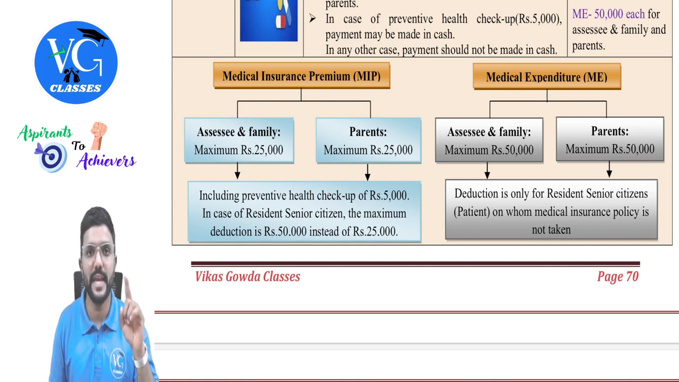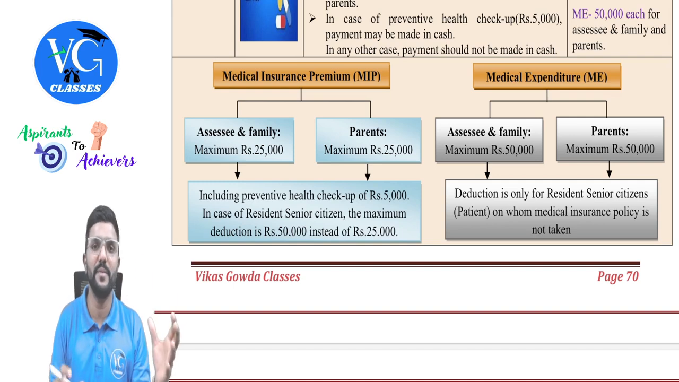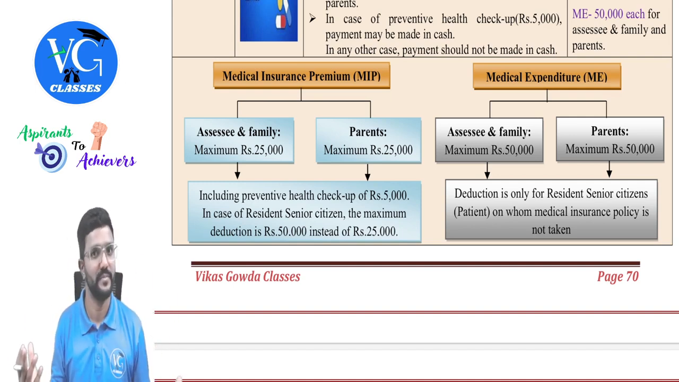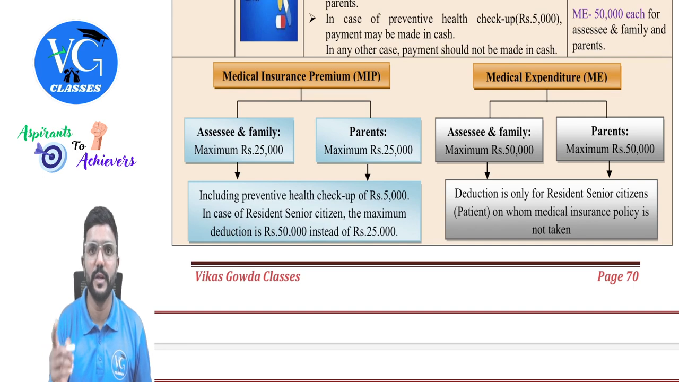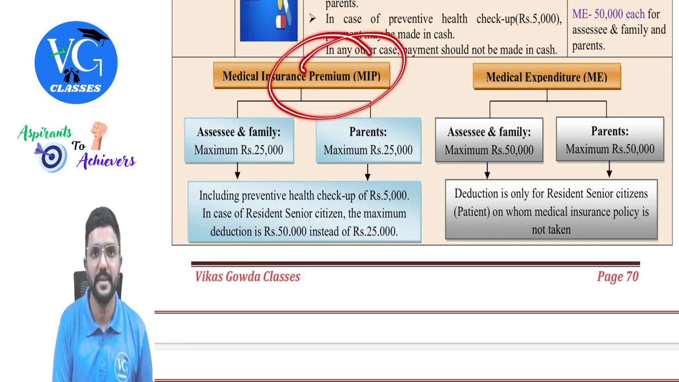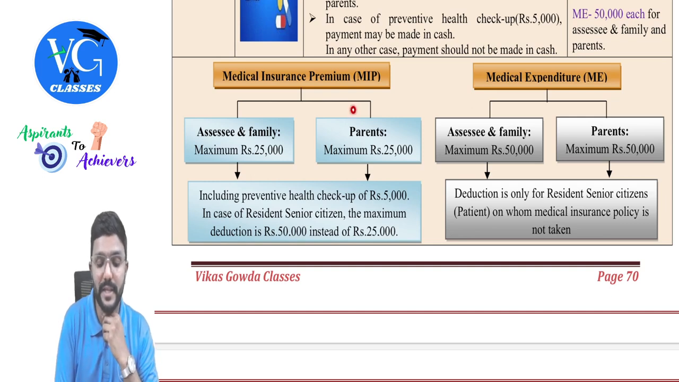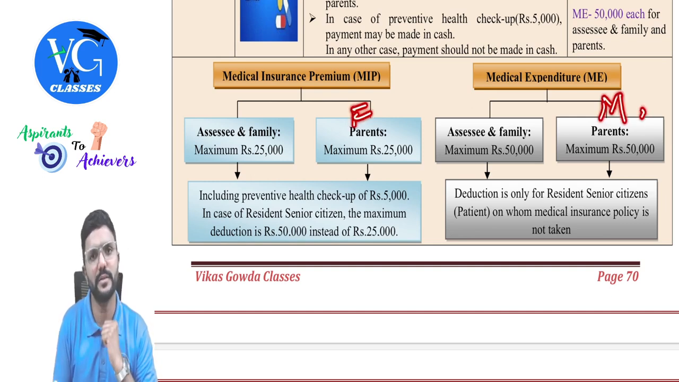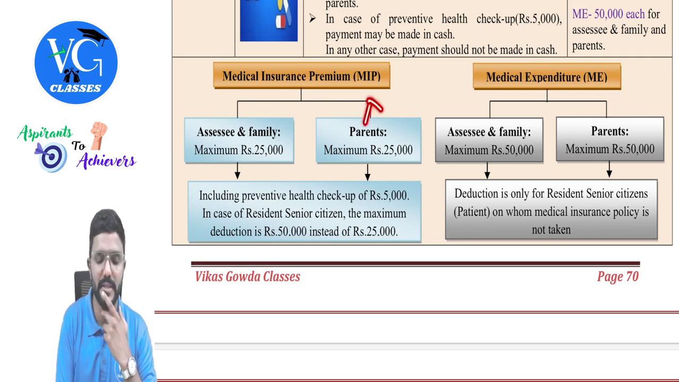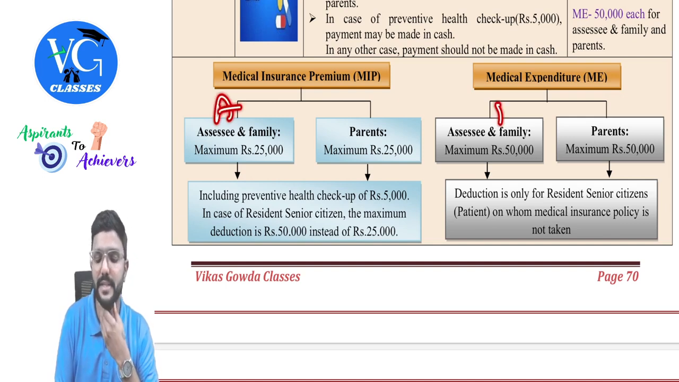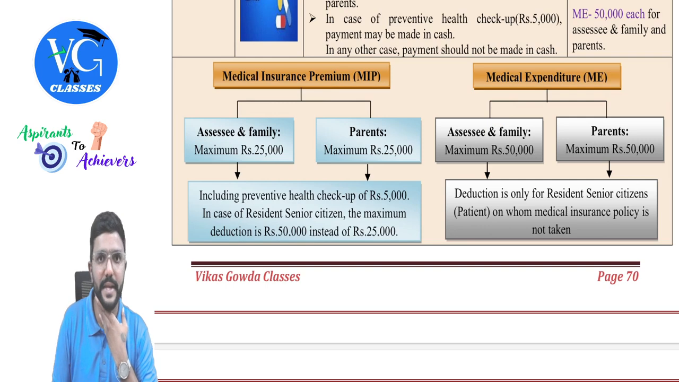Is that clear? Guys, for the same person, you cannot claim this as well as this. So it will be either premium or expenditure, any one. Got it? Because for those in whose name the policy is there, the deduction for medical expenditure will not be allowed, guys. Got it? Whereas there can be a case where father is covered here, mother is covered here. Can it be? Yes. Or else can it be vice versa? For example, mother is covered here, father is covered here. Yeah, it can happen. And the same way, assessee is covered here, family is covered here. It can happen.